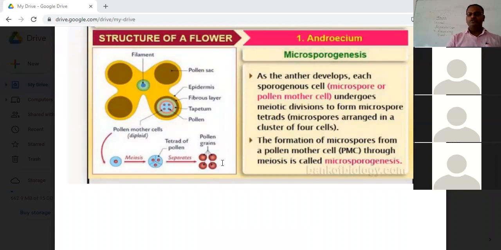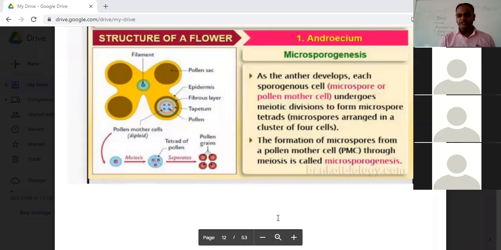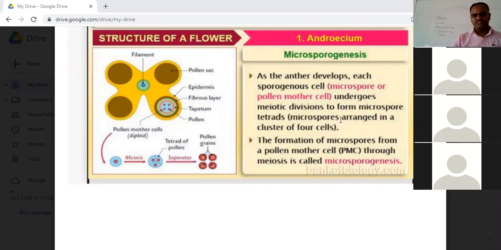So now, as I told you, students, in chapter 3 we will discuss in detail the sexual reproduction in the human being. And now when we are doing this part with reference to the plant, we have to be specific. So the formation of the microspore, which is definitely the male gamete, from the PMC, that is the pollen mother cell, through meiosis is called microsporogenesis. And what are the events which will be taking place now? We have to go into the detail of this also.